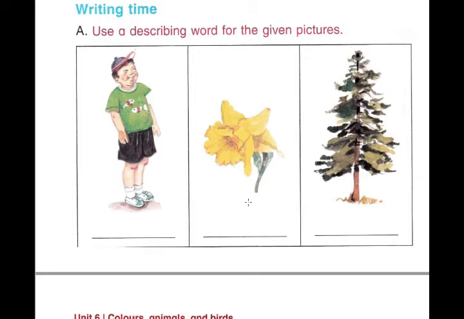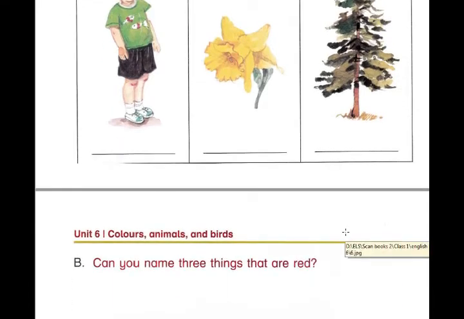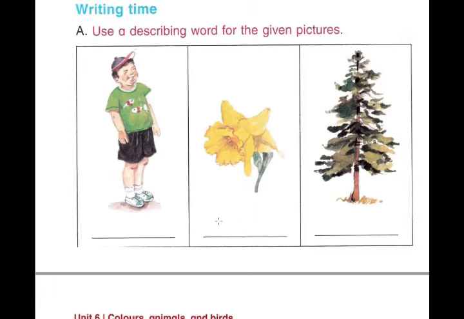A yellow flower. Yellow is the describing word. A big tree. The big is describing word. Fat, yellow and big are the describing words.